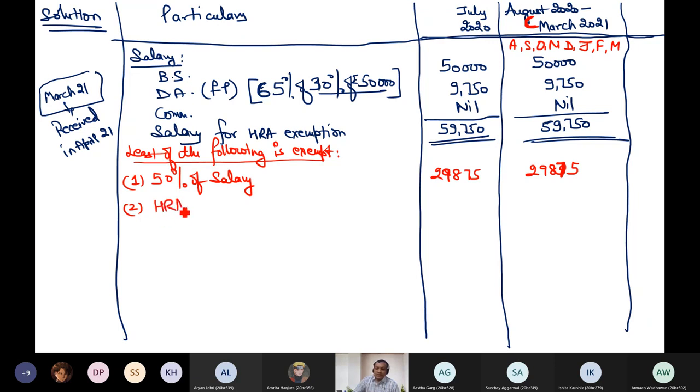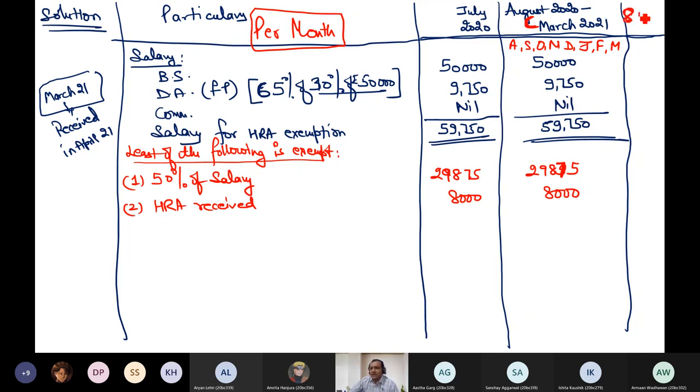HRA received is the same 8,000, whether it was in July or August to March. But do remember that all these figures are per month figures. Don't have any confusion in mind that July is only 1 month, and August to March, these are August, September, October, November, December, Jan, Feb, March, 8 months. Yes, these are 8 months, but the entire calculation is going on per month basis.